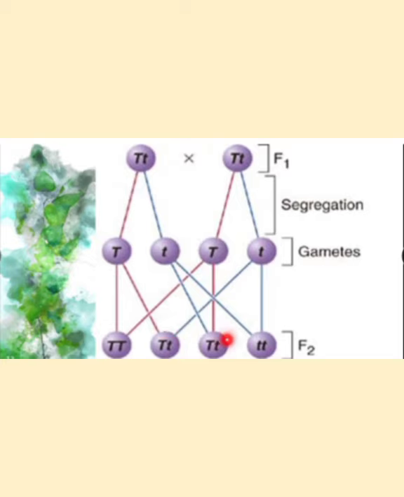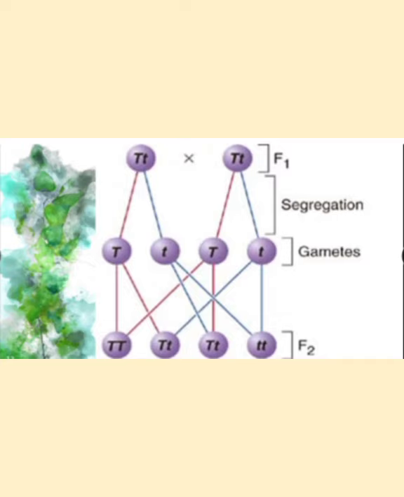The second gamete and the third gamete form the third offspring. The fourth offspring is from the second gamete and the fourth gamete. In this way, the law of segregation is working.